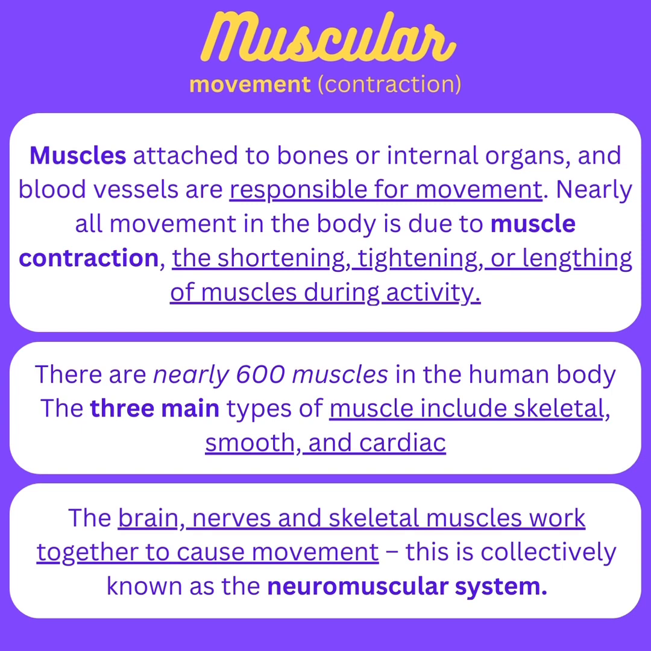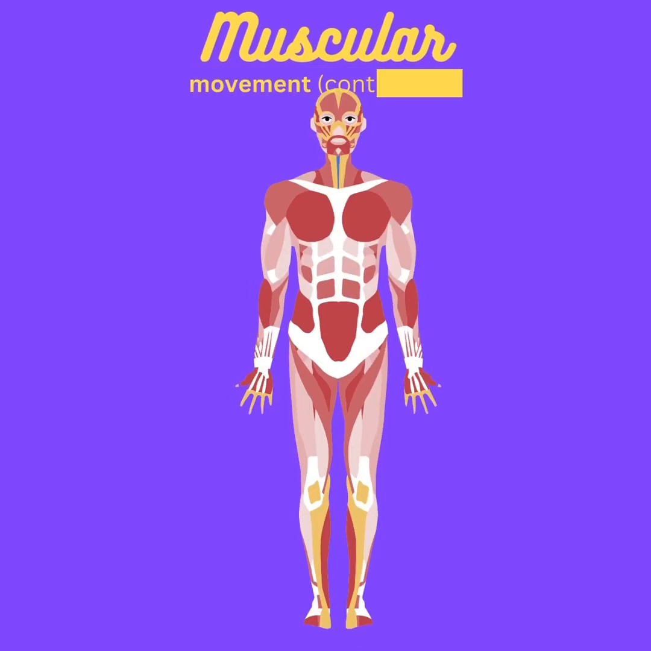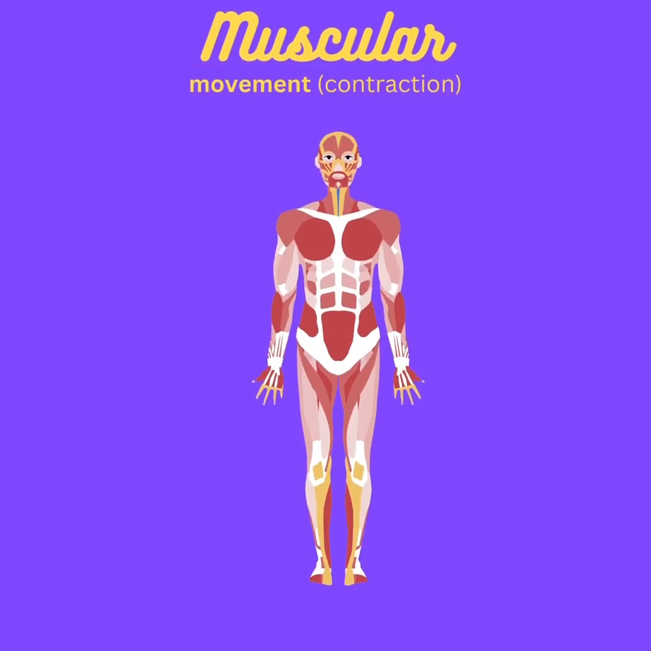So skeletal muscle is the muscle that is attached to the bones. Smooth muscle is the muscle that is in our organs. And then the cardiac muscle is the muscle that is in our heart and our blood vessels and veins. The brain, nerves, and skeletal muscles work together to cause movement. This is collectively known as the neuromuscular system. So here's a little diagram of the muscular system just to give you an idea.